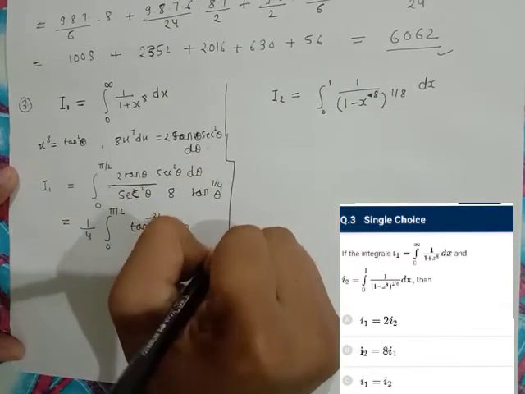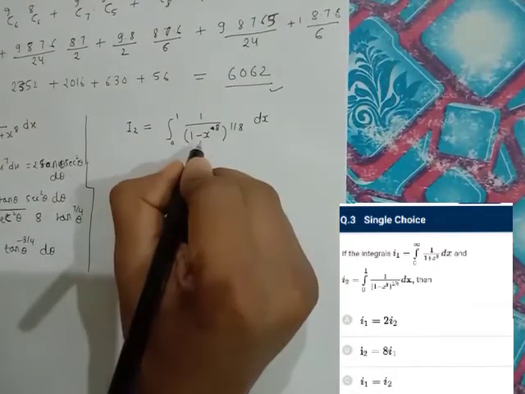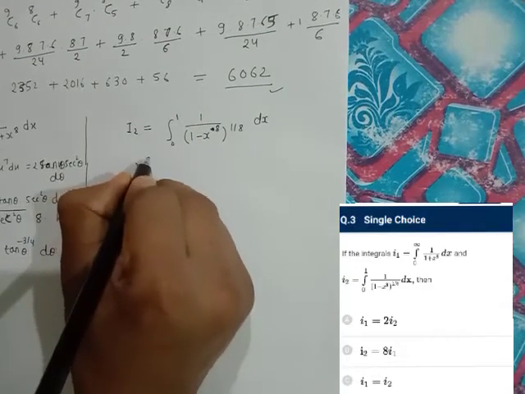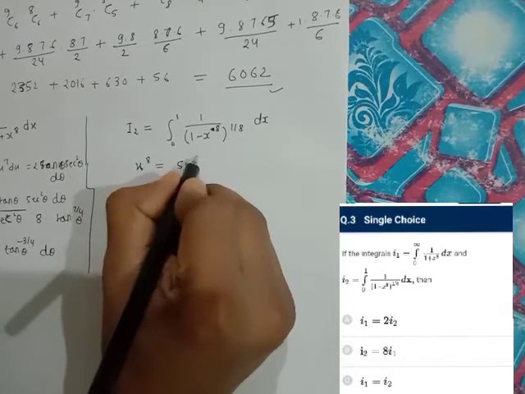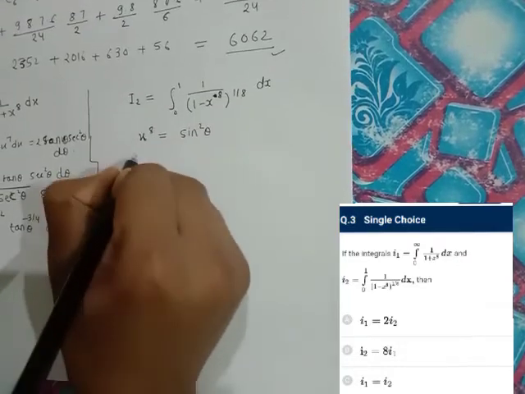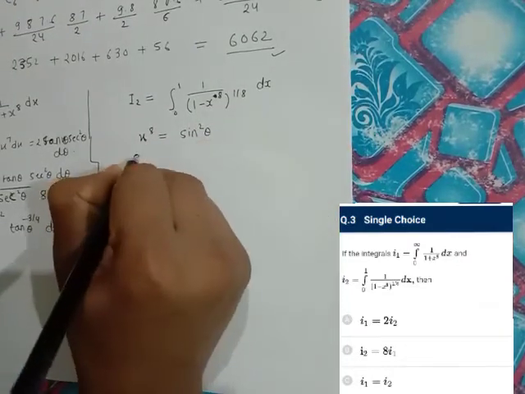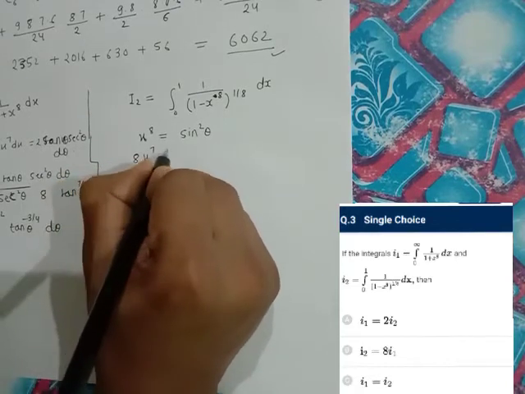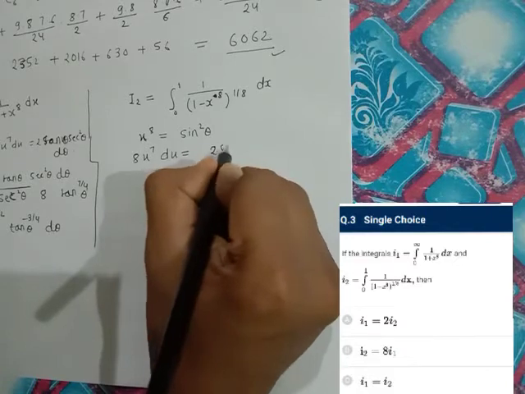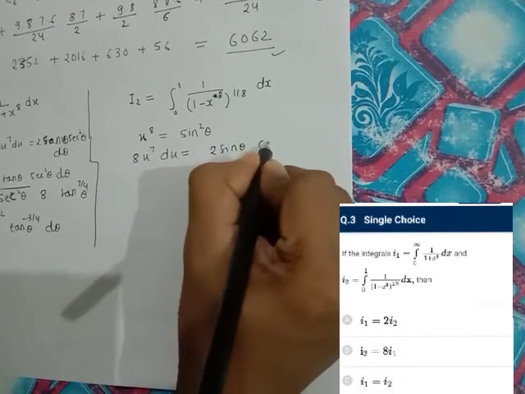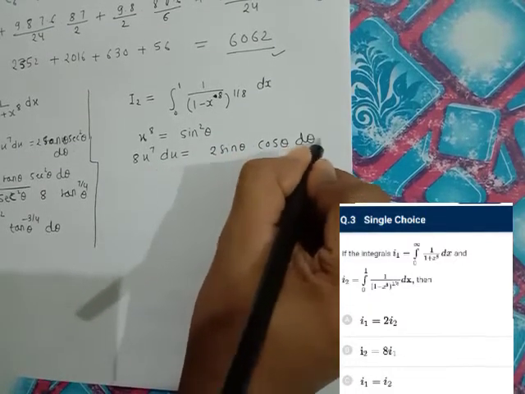Let's see the second one. In this I have taken x to the power of 8 as sin square theta. This will become 8x to the power of 7 dx is equal to 2 sin theta cos theta d theta.